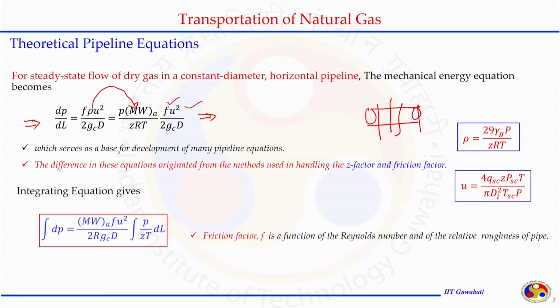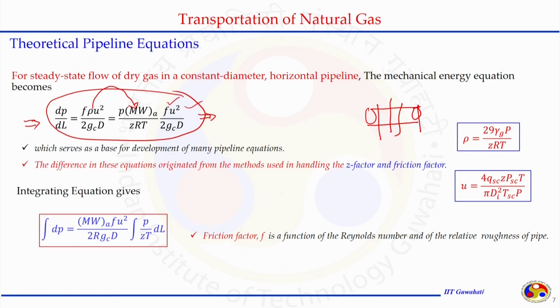This equation, which is an energy balance equation under certain conditions, says how the pressure drop is related to fluid properties, and it serves as the basic equation for the development of any pipeline equation under certain assumptions.